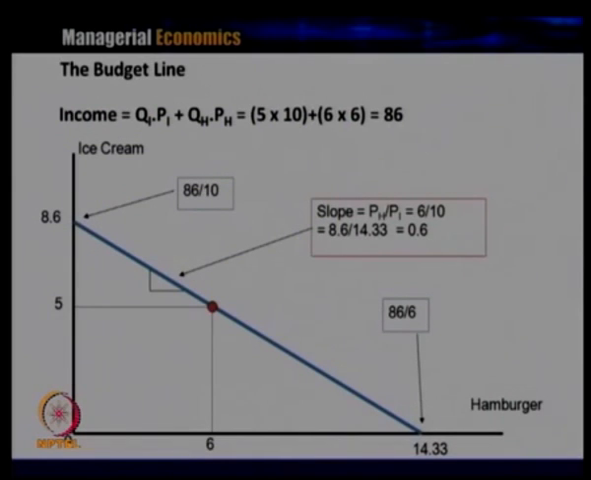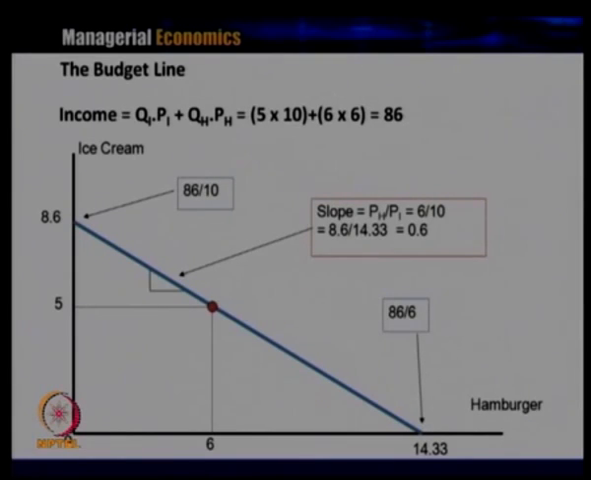Now, looking at this, if you plot it on a budget line, when the entire 86 rupees is spent on ice cream, the value is 8.6, because the price of ice cream is $10 and with $86 the consumer can only buy 8.6 units of ice cream. And if the consumer buys only hamburger, then the consumer can buy 14.33 units of hamburger, because the price of hamburger is fixed at 6 rupees. So, one extreme is 8.6, the other extreme is 14.33, and what is the optimal consumption?